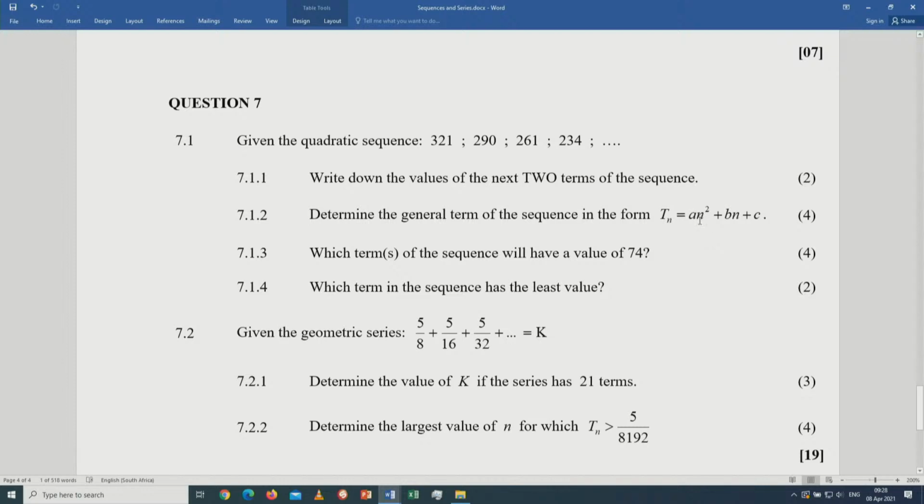If a is negative, the turning point of the parabola will give you the maximum value. In this case, question 7.1.4 requires you to determine the least value, meaning the value of a here definitely will be positive. Now, our parabola will face upwards. So the minimum turning point, the y value for the turning point, will give you the least value.